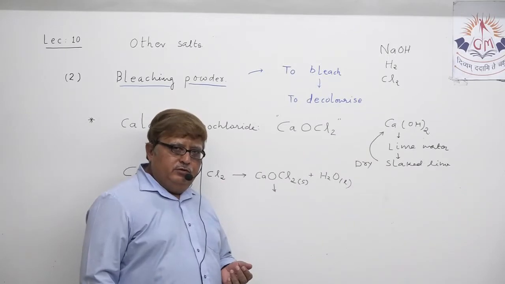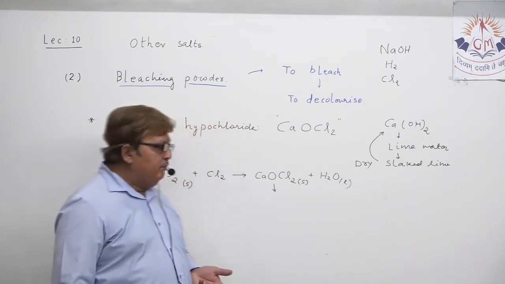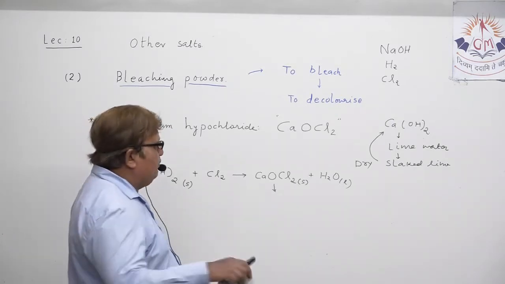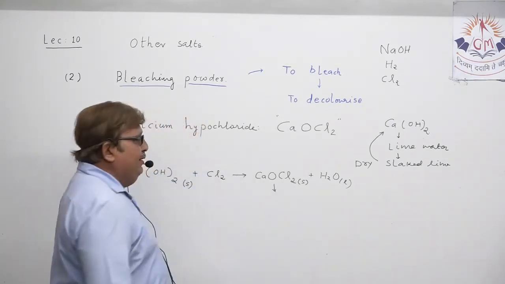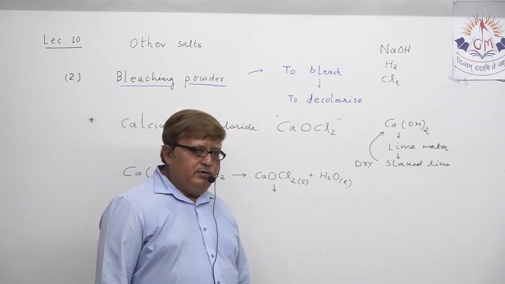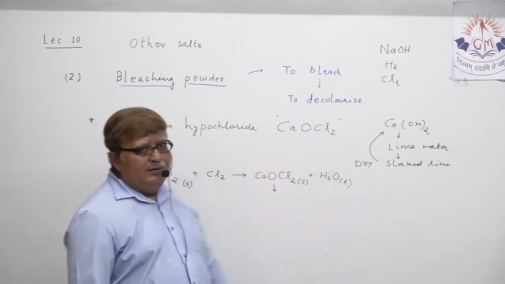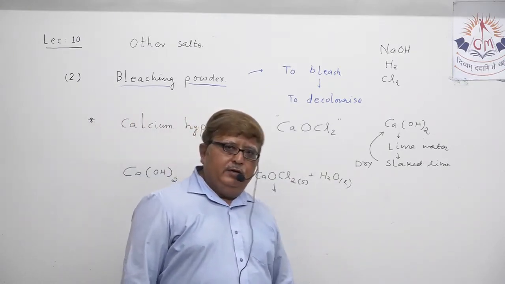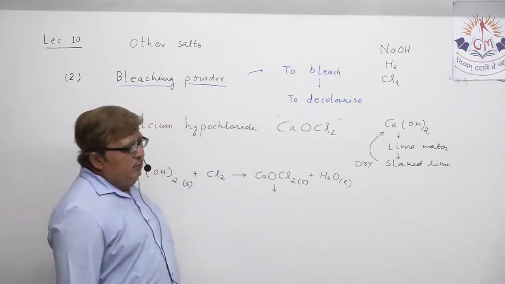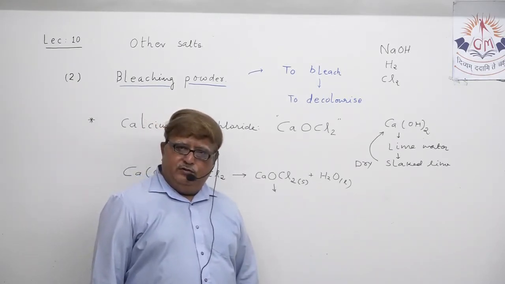Bleaching powder uses we just mentioned and you noted down, given in material also. Understand? So this is our discussion about bleaching powder. One salt we already discussed, that is NaCl, the most important salt commonplace in our daily life, utilized as an edible salt and raw material in the chlor-alkali process for the production of NaOH, H2 and Cl2. Another salt we just now discussed, that is calcium hypochloride, bleaching powder.